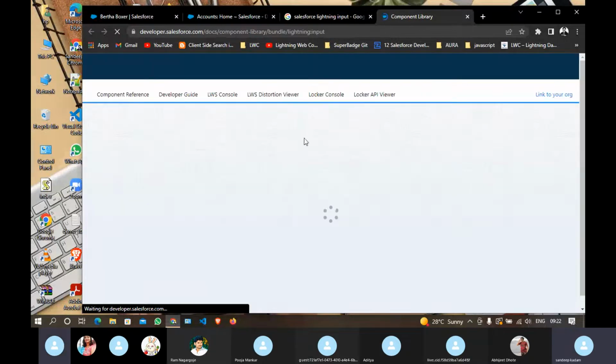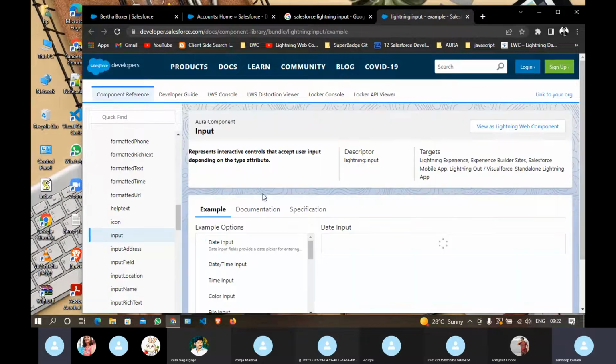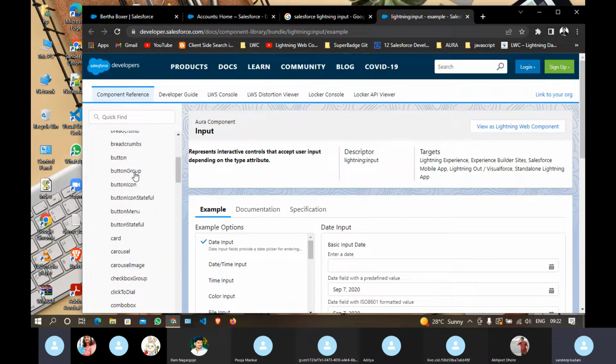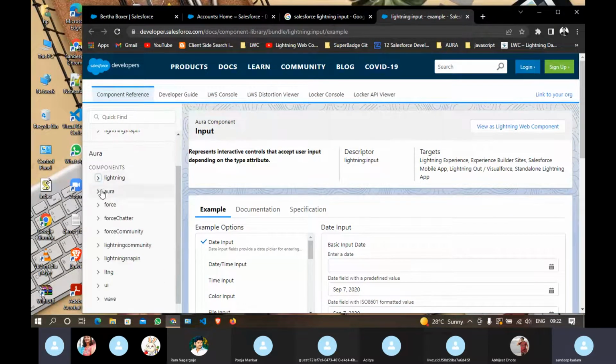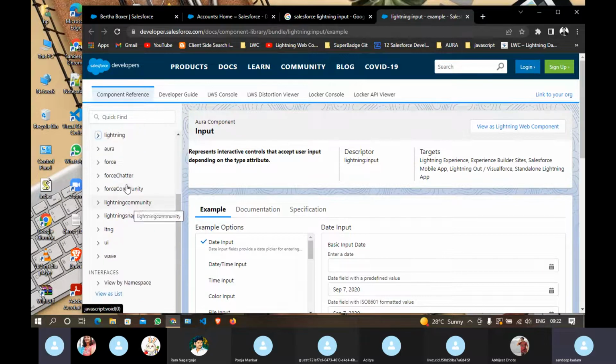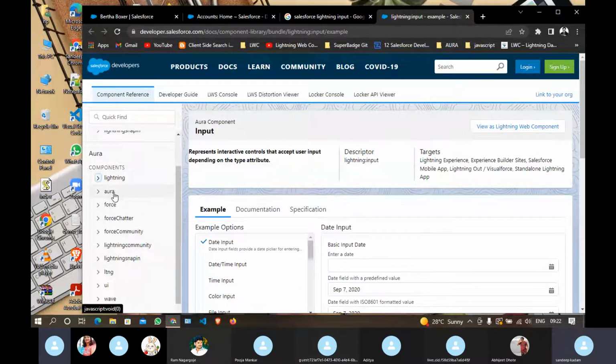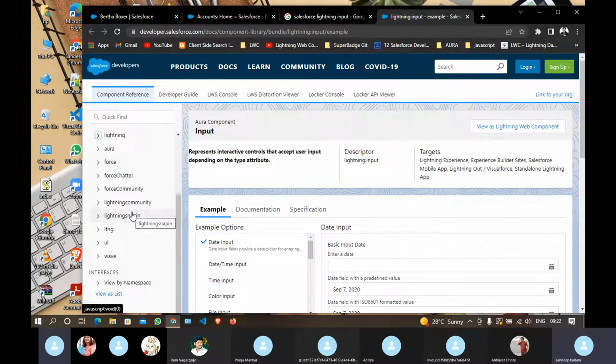So this is the component library for Aura. You can see here Aura components. Inside Lightning there are various packages. Lightning packages, Aura, these are the various packages. These are readily available components for us. We don't need to write our own code, we don't need to write it explicitly.